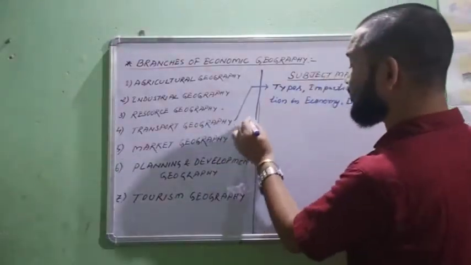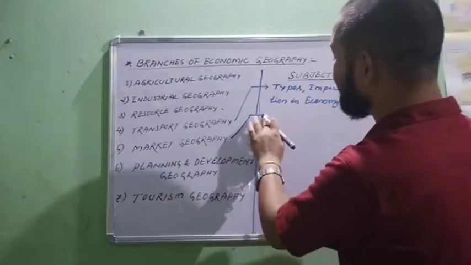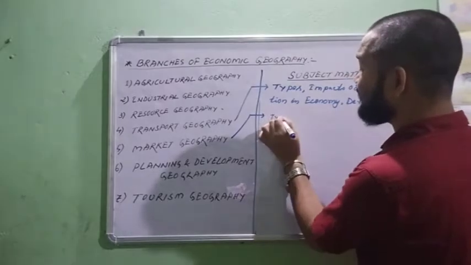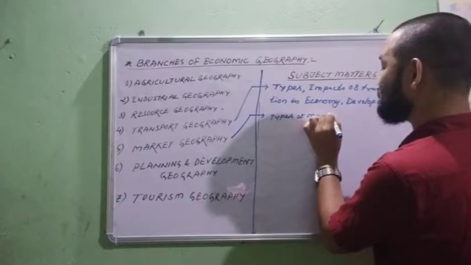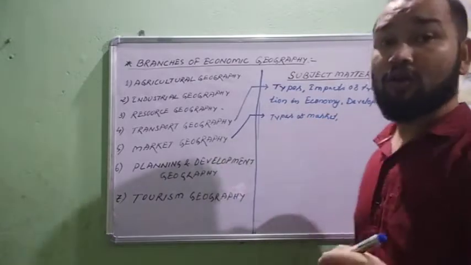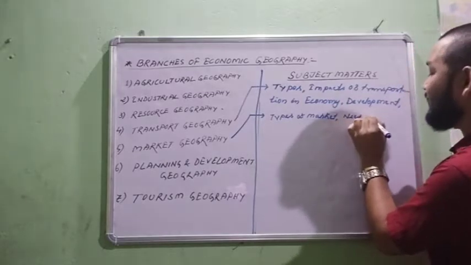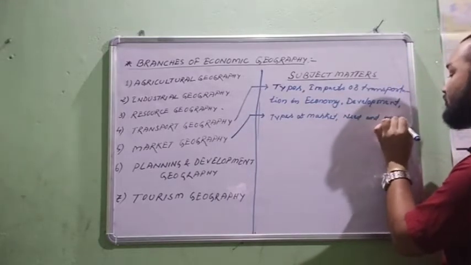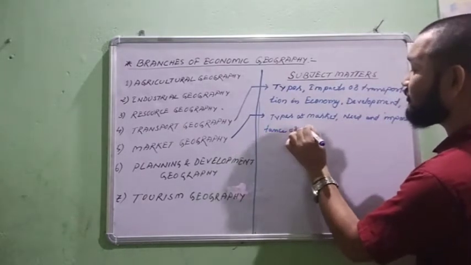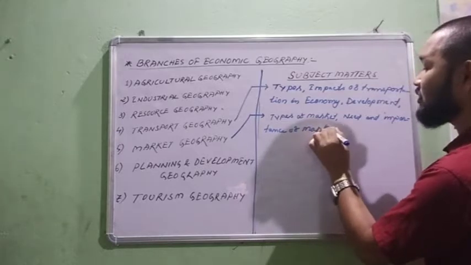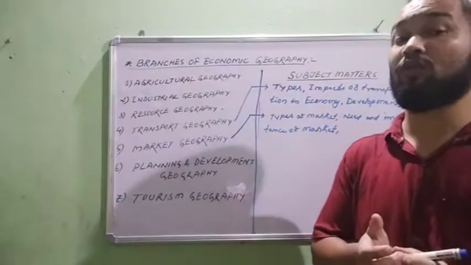Next one is market geography. Market geography includes the study of types of market, the need and importance of market, and how market helps in the growth of economy.